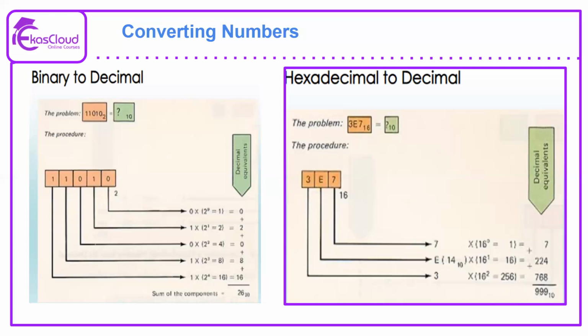E is in the first position, so 16 to the power of 1 is 16. 16 multiplied by 14 is 224. And then the most significant digit is 3, which is in position 2, and 16 to the power of 2 is 256, multiplied by 3 is 768. The total sum would be 999. This is the decimal representation of the hexadecimal value 3E7.